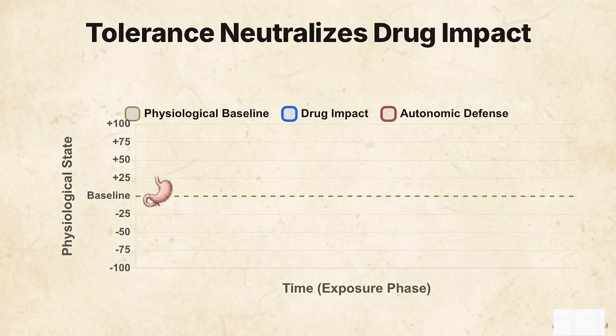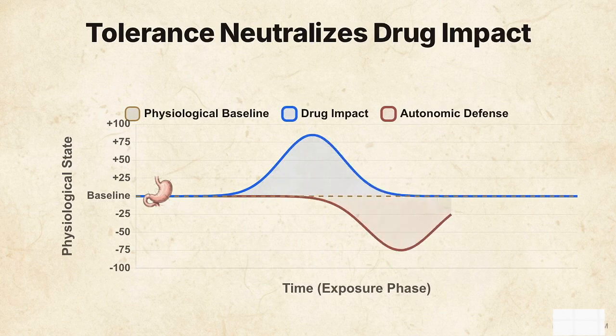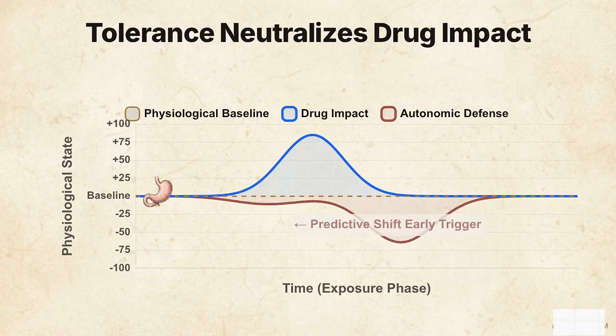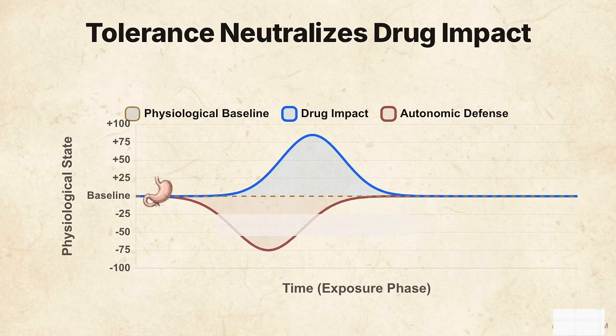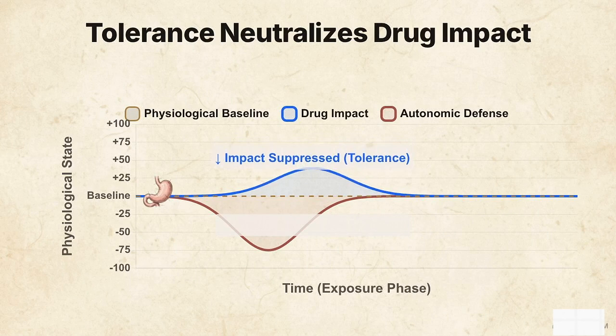As this graph illustrates, a drug pushes the body away from its physiological baseline. In response, the body's autonomic defenses push downward to compensate. Through repeated exposure, the predictive algorithm links the environmental ritual to the drug's entry. The body's defense triggers early, neutralizing the drug's impact as it hits the system. That preemptive adaptation is what we call tolerance.